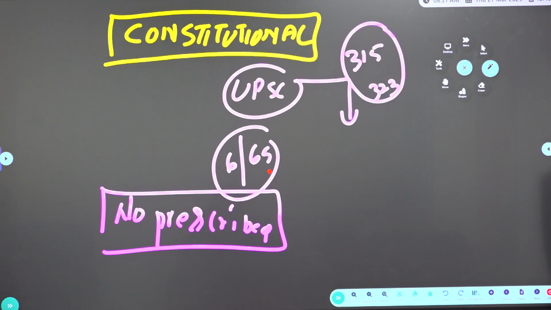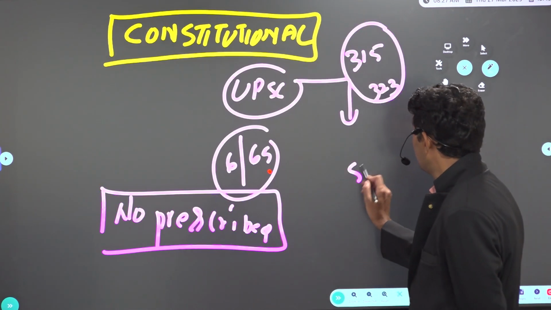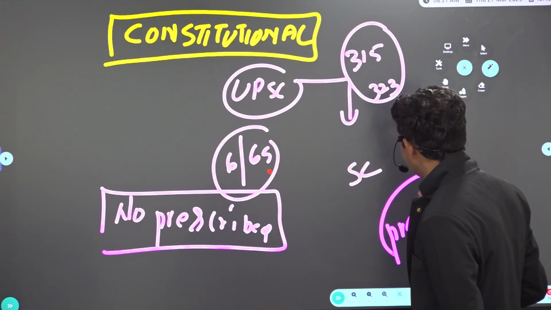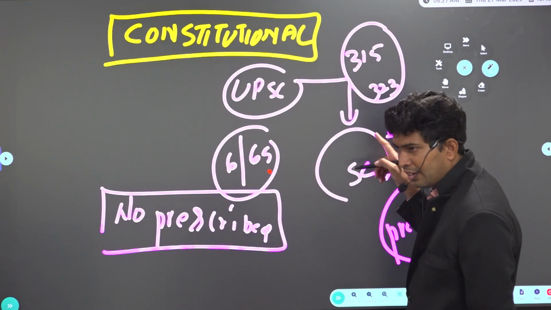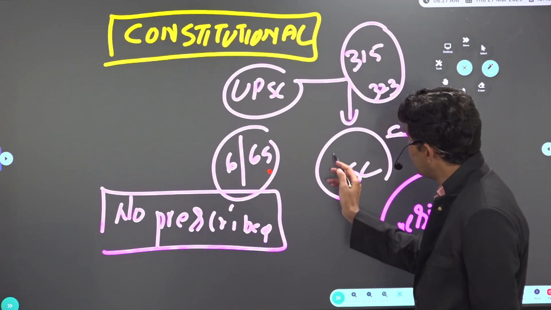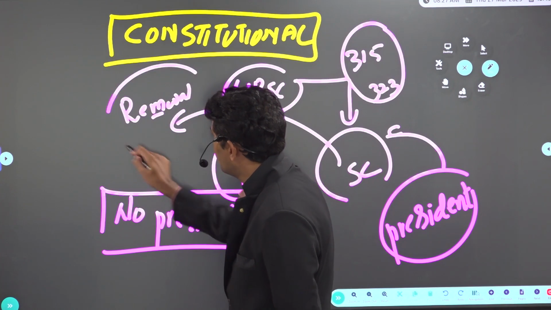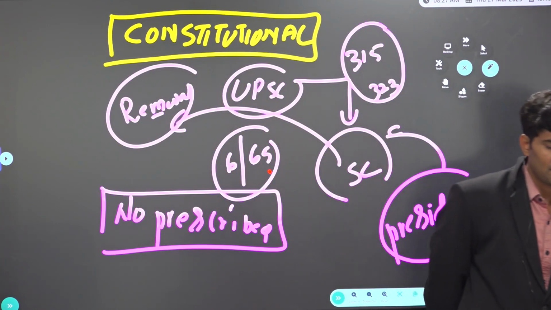Only the President can remove them, of course on the basis of insolvency, office of profit, infirmity of mind and misbehavior. So Supreme Court advice is supposed to be taken, and Supreme Court advice is binding in nature for removal. So who will consult whom, sir? The President. Advisory jurisdiction, remember? So the President will take the advice of the Supreme Court, but the Supreme Court advice is binding regarding the removal. Supreme Court says no, President says no. Supreme Court says yes, President says yes.